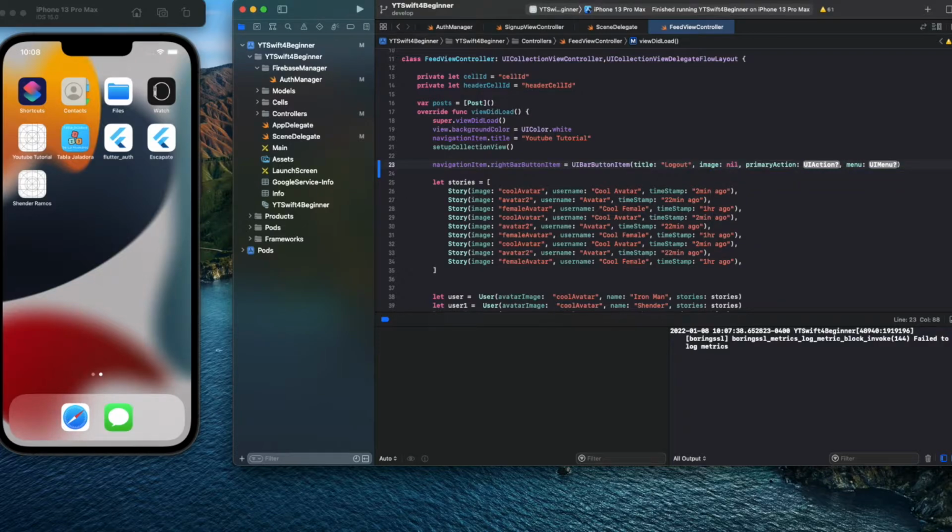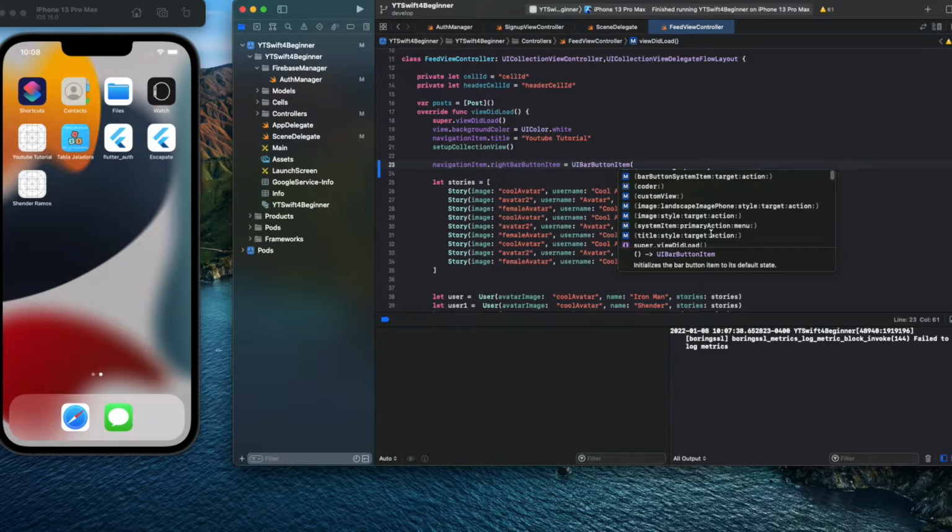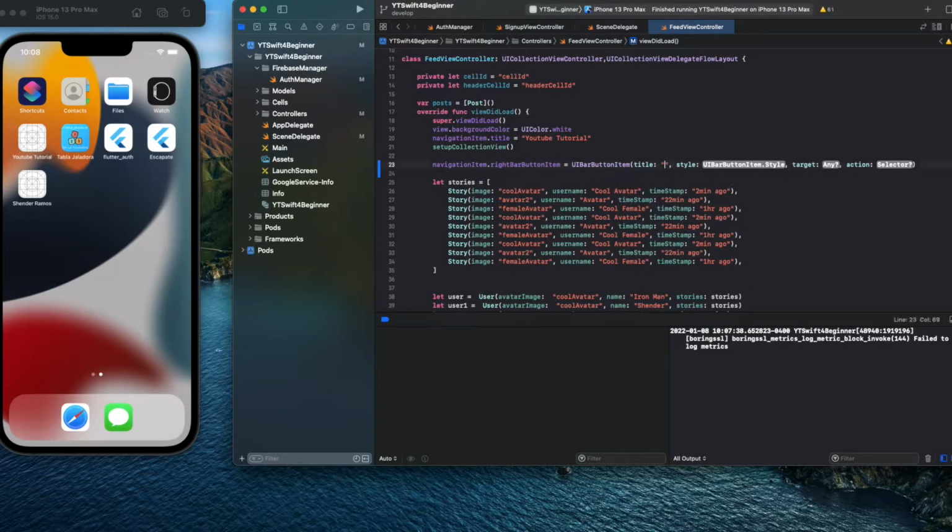Oh no, I don't want this one. I don't want this button item. I'm looking for a different one. This one, the target, yep. Logout, style dot plain, self, and selector. Let's call, oh my god, no, it's this, Swift is this.